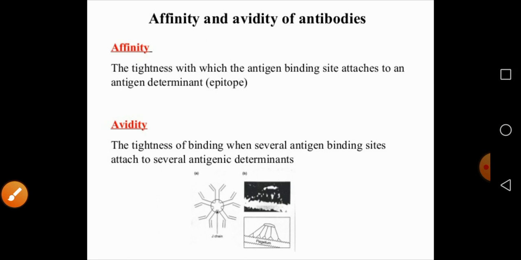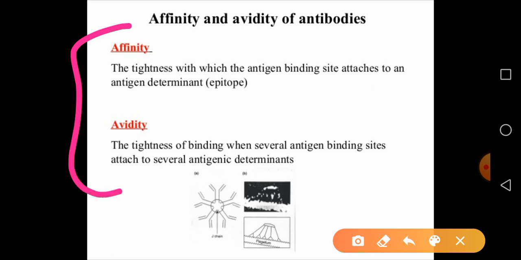Then affinity and avidity of the antibody. These are again very important, and you must know these definitions. Affinity is the tightness with which an antigen binding site attaches to an antigenic determinant. And avidity is the tightness of binding when several antigen binding sites attach to several antigenic determinants. This is again very important. Try to understand the difference between affinity and avidity.